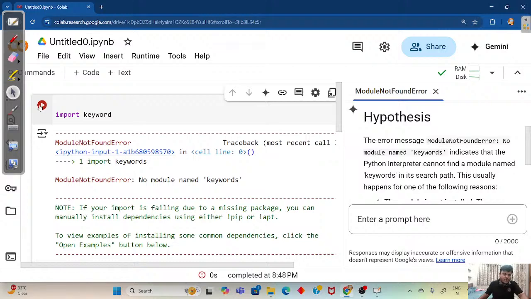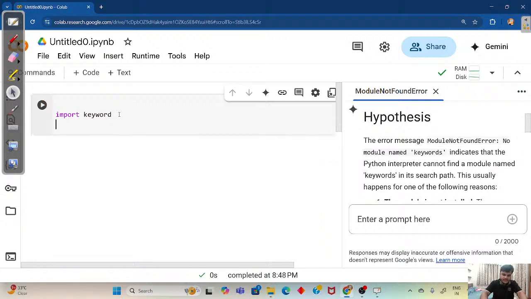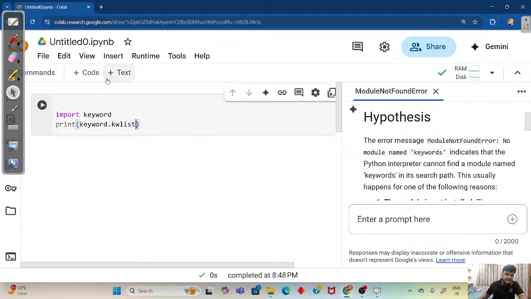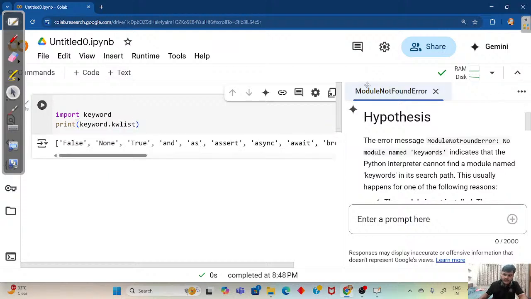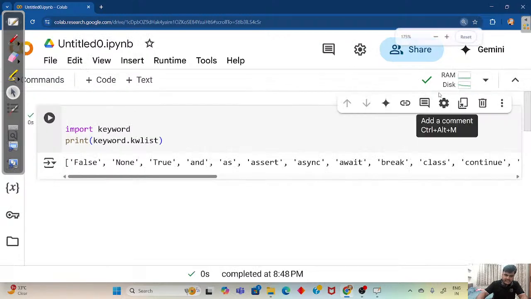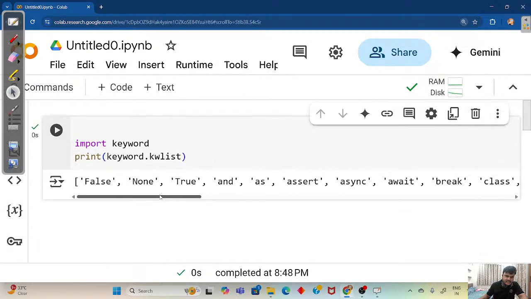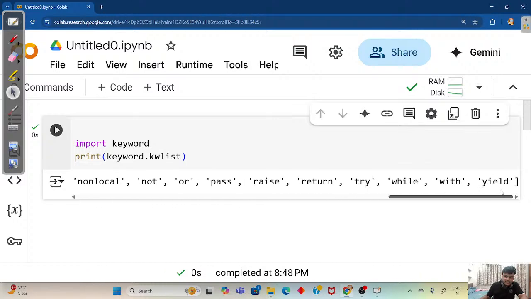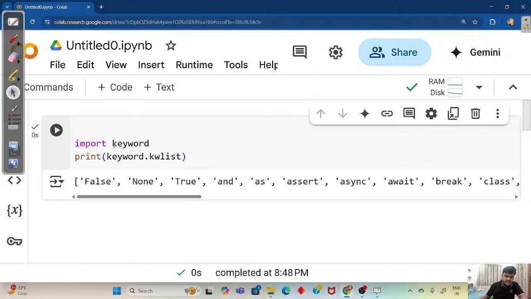Keyword, it is the name keyword, not keywords. And thereafter we are going to write print module name keyword dot kw list. And if you are going to run it, let me just zoom it. You can see the list here. All these are the keywords.